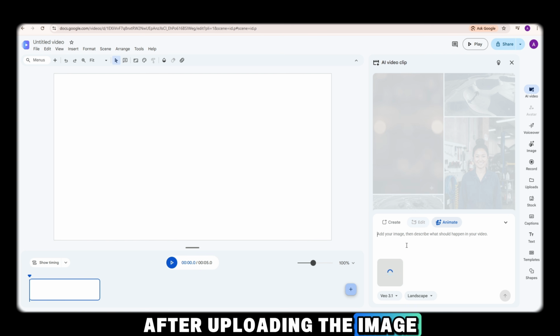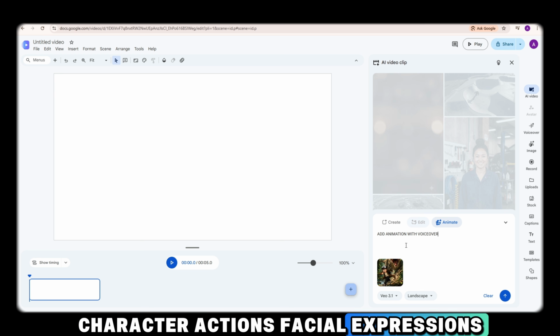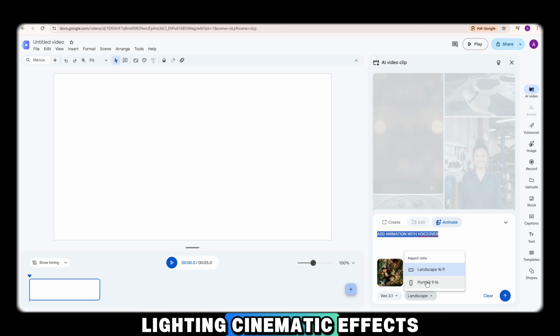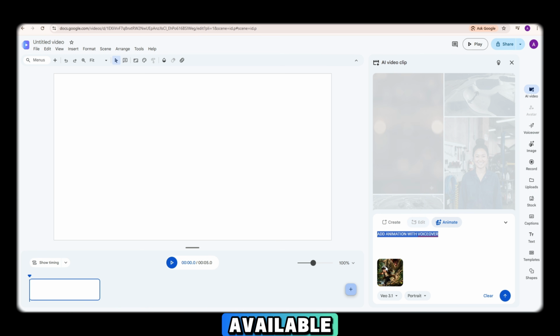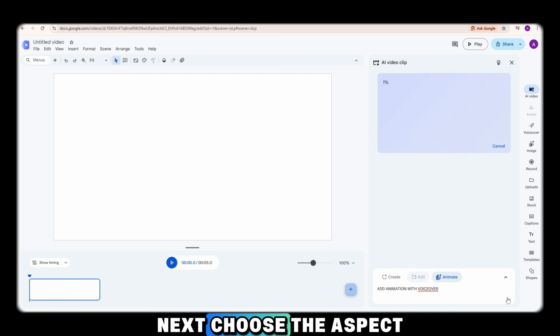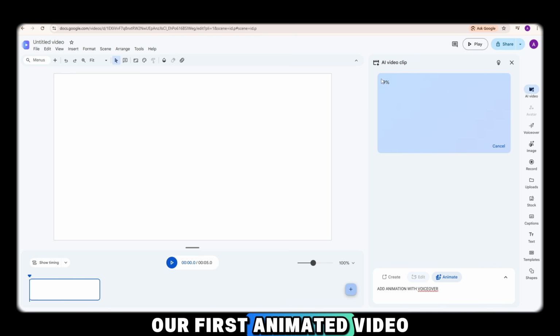After uploading the image, I'll write a detailed animation prompt based on the scene. You can describe the camera movement, character actions, facial expressions, lighting, cinematic effects, and even request synchronized voiceover if the feature is available. Next, choose the aspect ratio. Now the AI starts creating our first animated video.